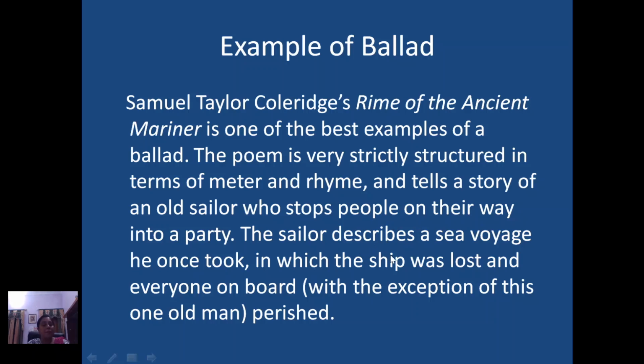The sailor describes a sea voyage he once took in which the ship was lost and everyone on board, with the exception of this one old man, perished. So this is a story of the ancient mariner. It is written beautifully in fixed rhyme scheme and meter, and Samuel Taylor Coleridge is the writer. CBSE students are familiar with the story, and those who are not may know that this ballad is a story written in a very fixed meter and structured rhyme scheme. This is a nice example.